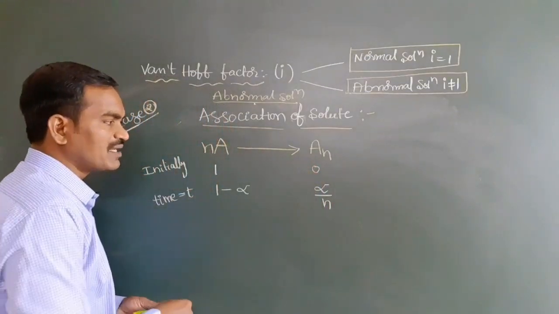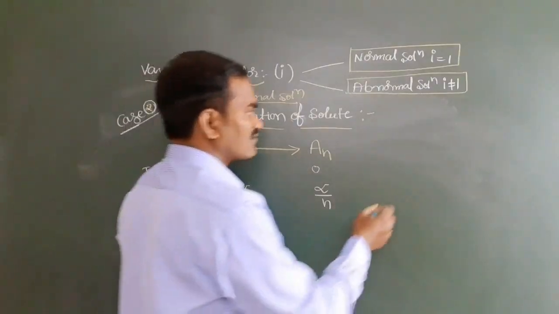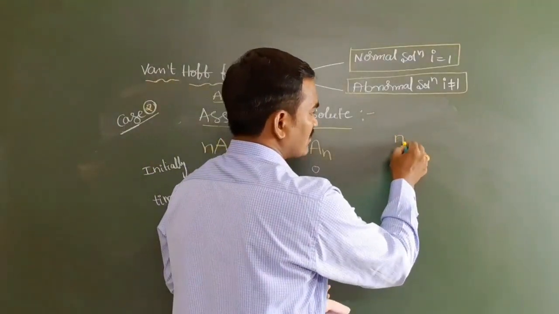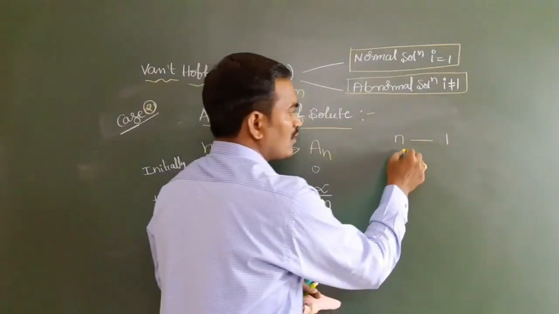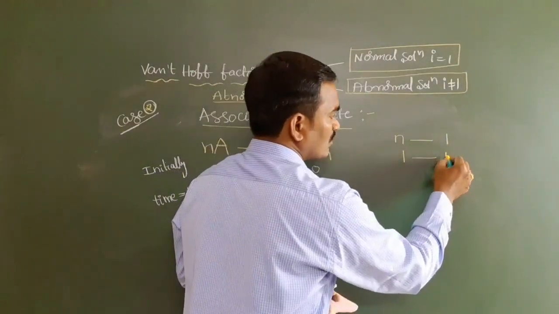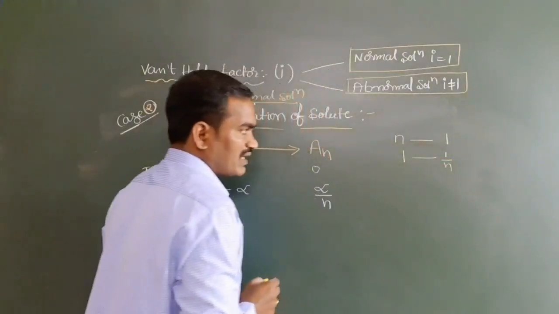Most of the people are getting confused about how this comes. One simple logic you have to remember: n moles, n is 1. Just imagine like this: 1 gives this side, 1 by n.